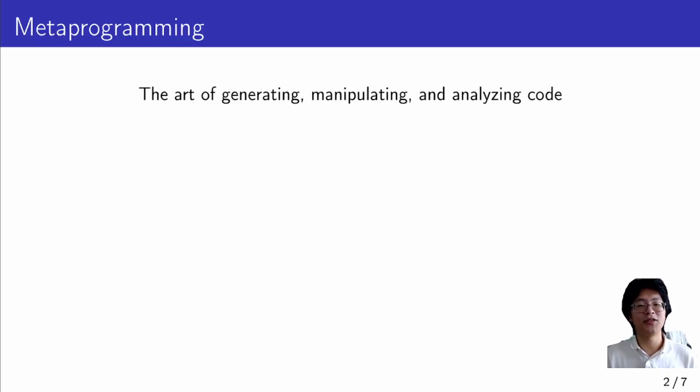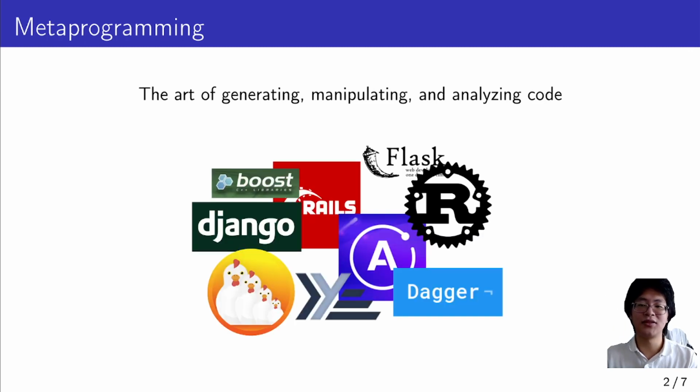Let's start with this question. What is metaprogramming? Metaprogramming is the art of generating, manipulating, and analyzing code. This technique is nearly universal. Compilers, user libraries, and program analyzers use this technique. For example, the standard library of Rust, the Django framework of Python, and the Metaprogramming project are a few concrete applications.